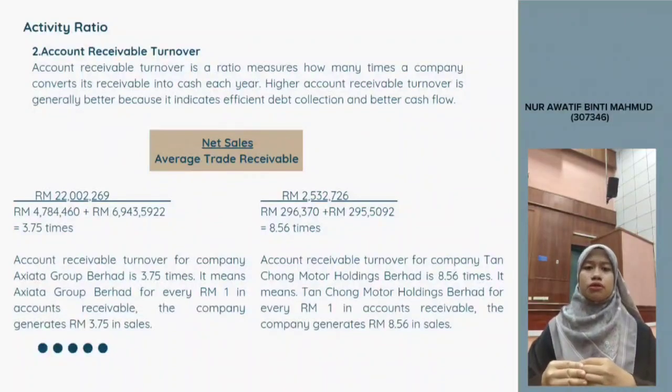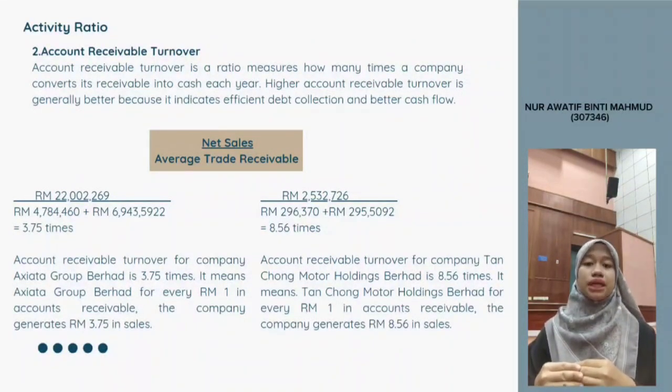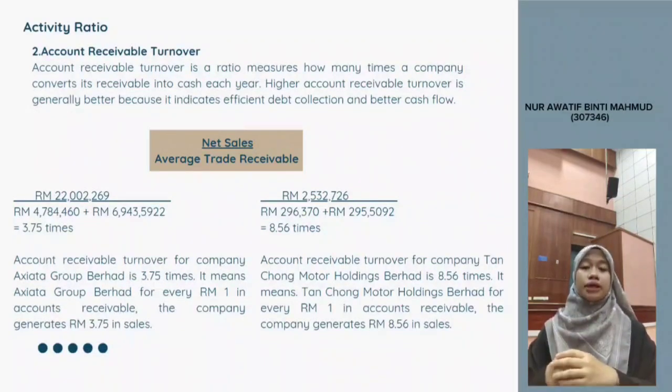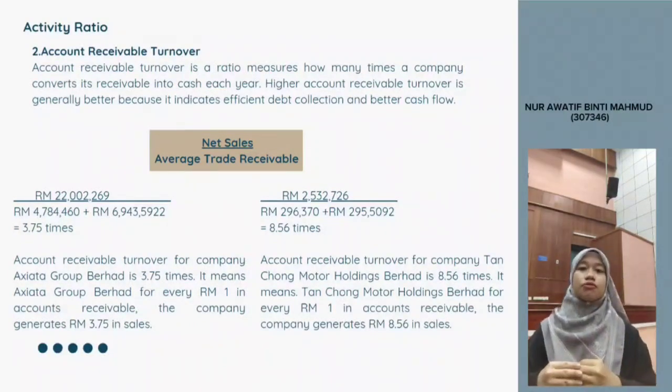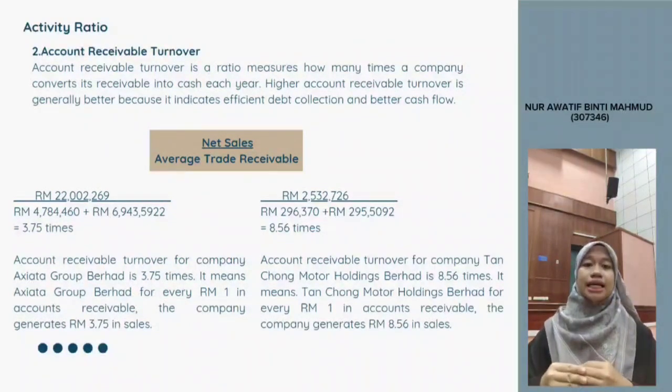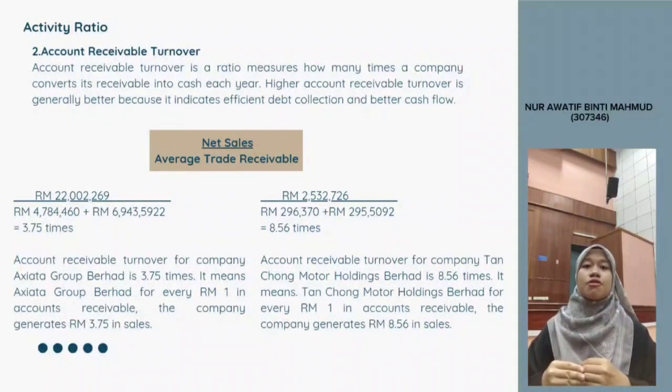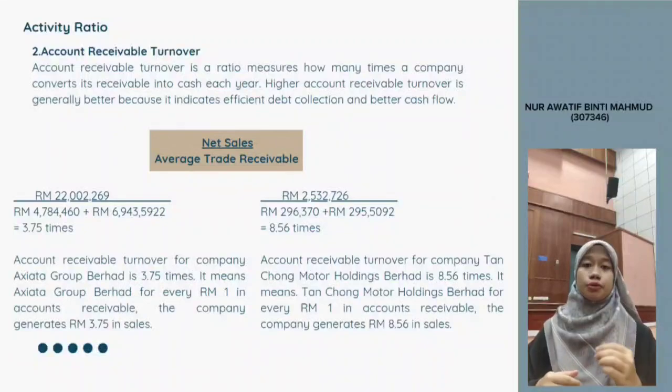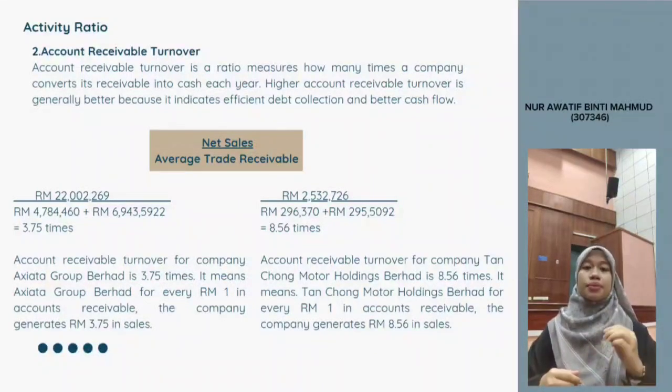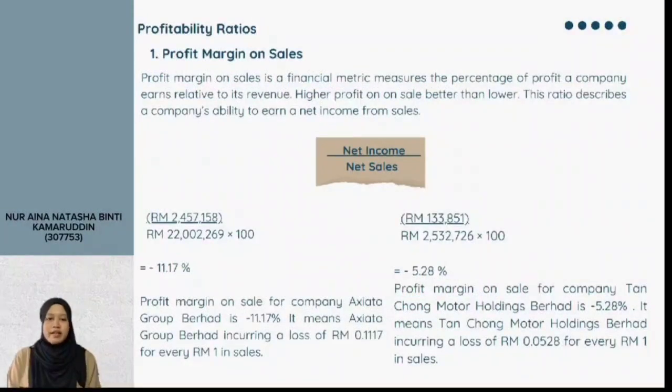Account receivable turnover of company Axiata Group Berhad is 3.75 times. It means Axiata Group Berhad for its RM1 in account receivable, the company generate RM3.75 in sales. Next, account receivable turnover for company Tang Chong Motor Holding Berhad is 8.56 times. It means Tang Chong Motor Holding Berhad for every RM1 in account receivable, the company generate RM8.56 in sales.